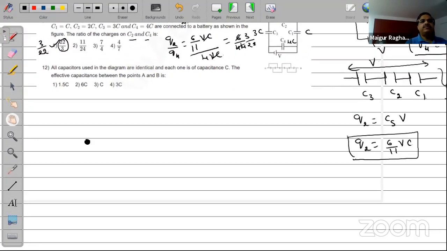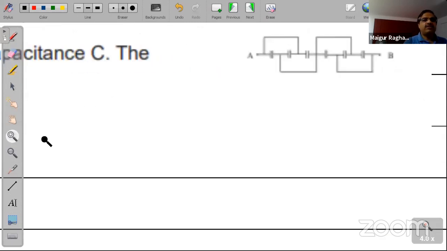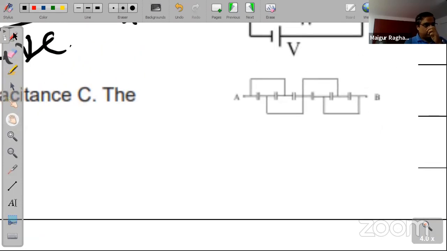All right. The 12th one. All capacitors used in the diagram are identical to each other, of capacitance C. The effective capacitance between points A and B. So let me help you to see this circuit in a better way. Can you all see the circuit now? So you have the capacitors connected in this particular fashion. Very interesting. Let's see what will be the effective capacitance of this part.